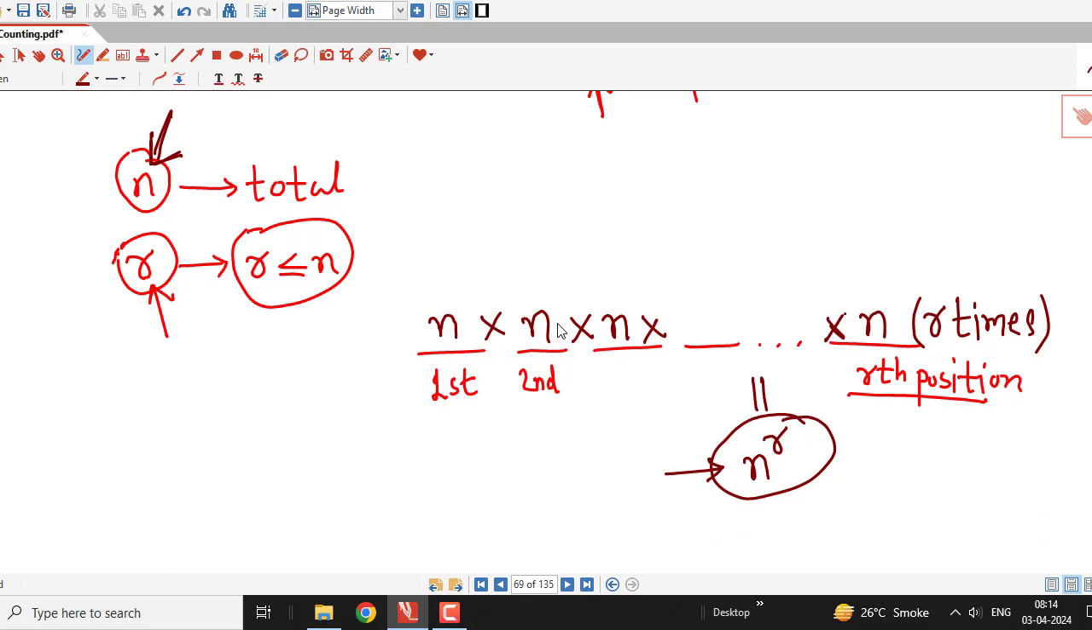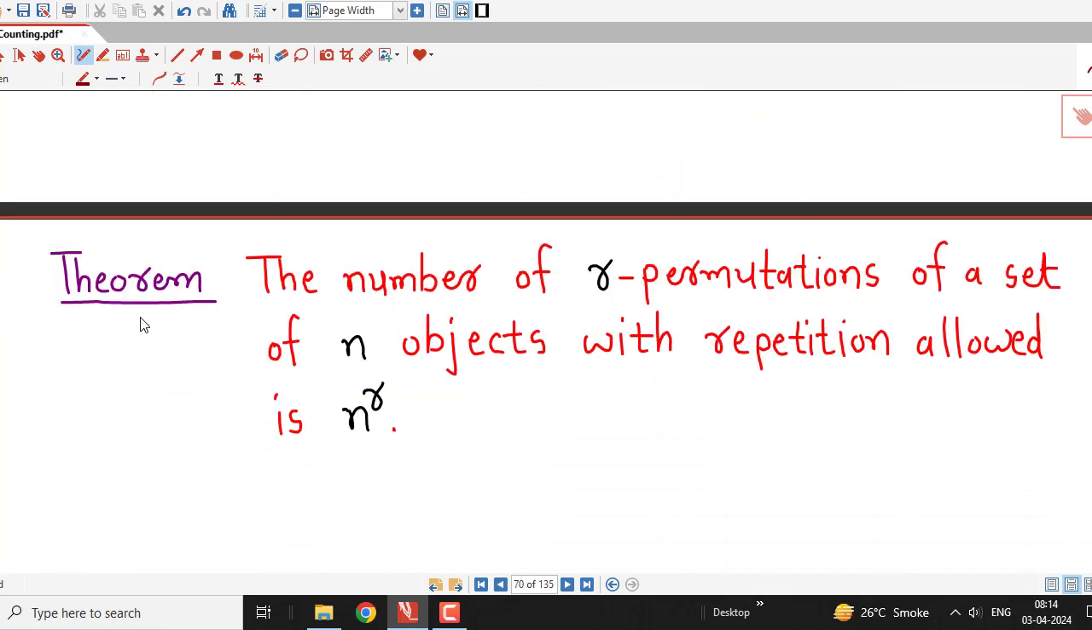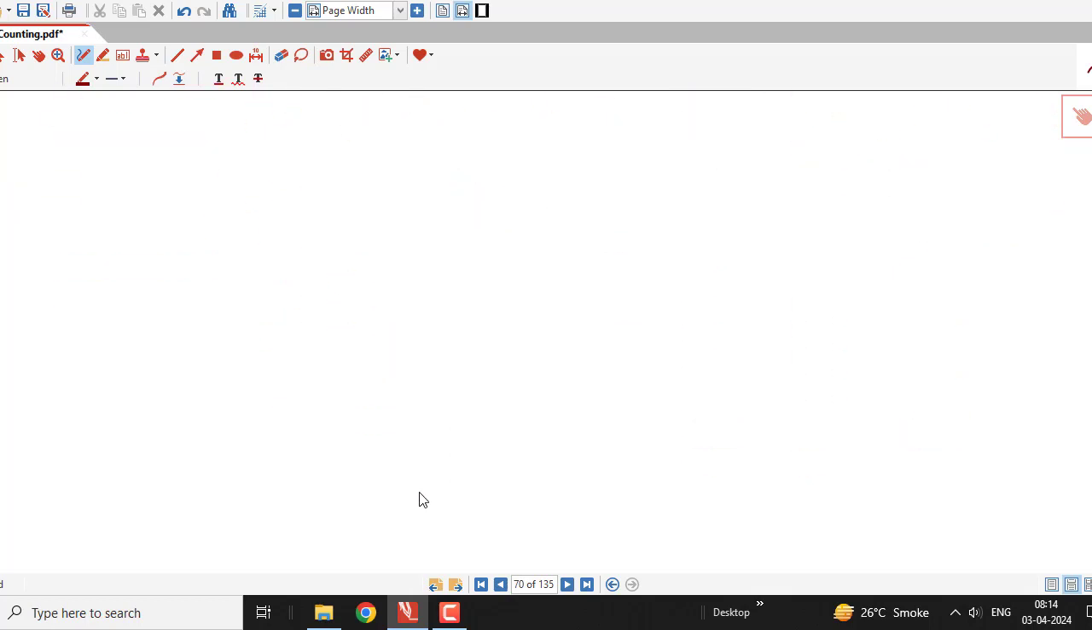So this is a very simple exercise or result, you can say, that if you want to count the number of permutations of n objects taken r at a time and when repetition is allowed, then that number is given by n to the power r. That I have written here, and this is a theorem: the number of r-permutations of a set of n objects with repetition allowed is n to the power r. Or we can say that the number of permutations of n objects taken r at a time when repetition is allowed is given by n to the power r.